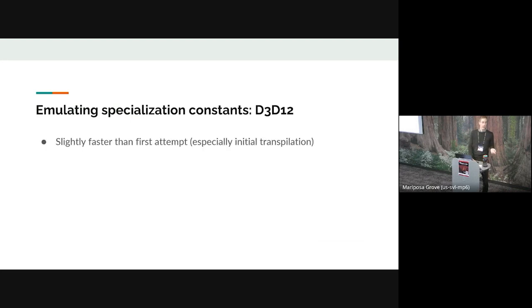We found that this was slightly faster than our first attempt. It's of course slower than what we get through Vulkan, but it's quite fast, and the trade-off ended up being totally worth it for us. This second approach is slightly better than the first, but I didn't talk about the first. And so we found that this was good enough.